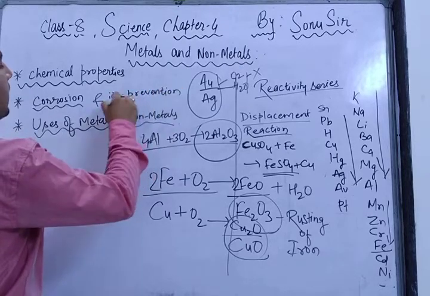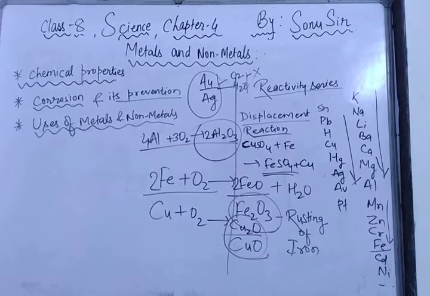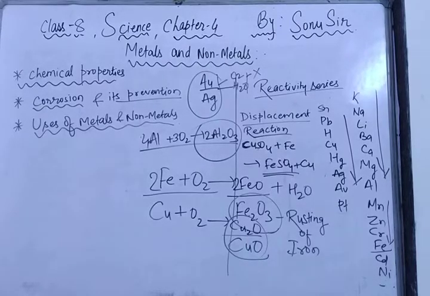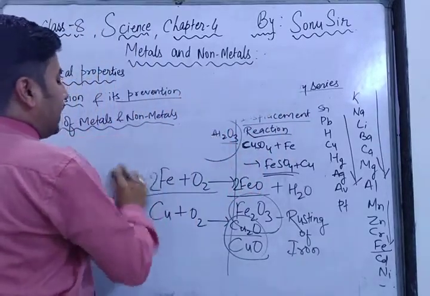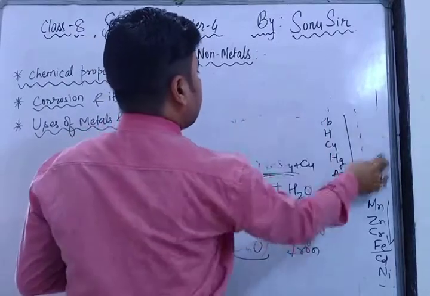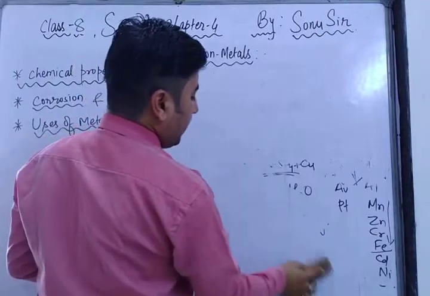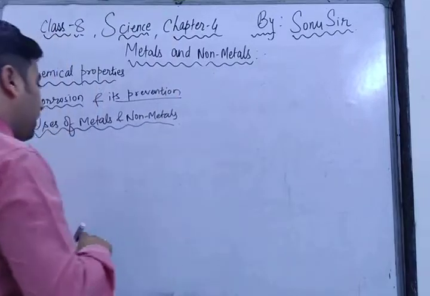See, first of all, you will see we put paint on any metal, especially an iron rod. So the corrosion of the metal can be prevented in the following ways. The first is the application of oil, grease or paint on the metal, which cuts off contact with the air or moisture. This prevents corrosion and is done on window grills, railings and so on. Got it? So the first one was oiling, greasing and painting, especially on grills. Wherever the iron rod is there, we just apply paint. So the first method is putting oil, grease or paint on it.